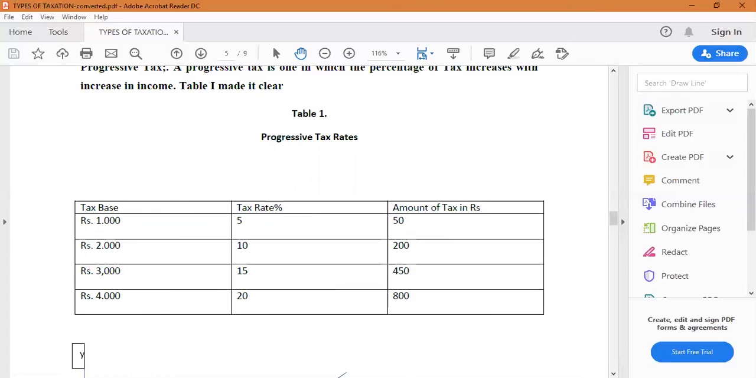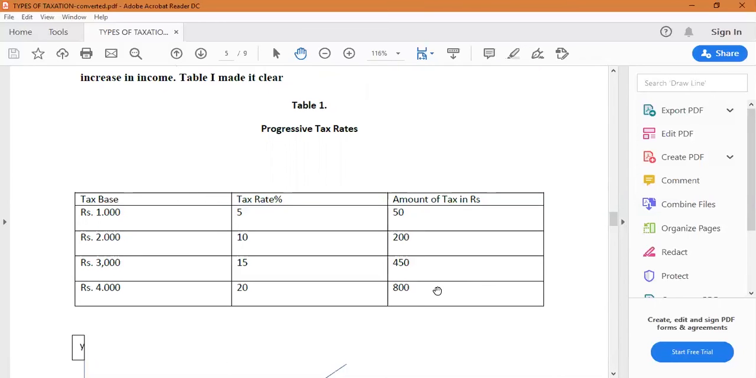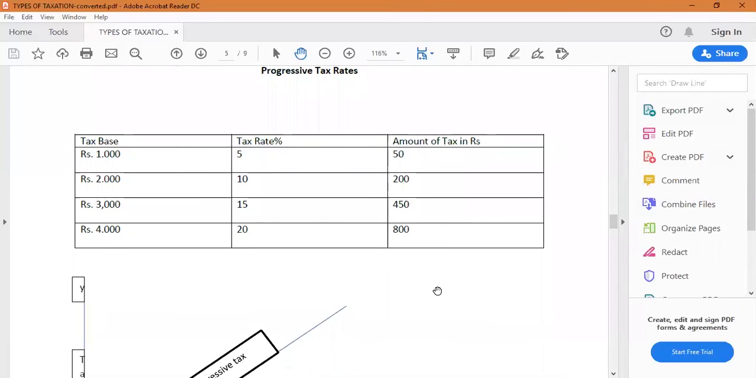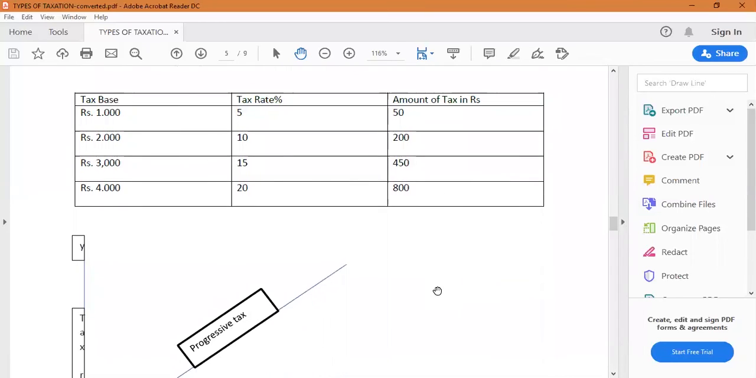Here you see the tax amount. You see the difference in the tax amount. Here it is 200 minus 50, 150. Here 450 minus 200, 250. Here 800. This is how the amount of tax they are going to pay is progressive in nature as their income increases. That is why it is called progressive taxation.